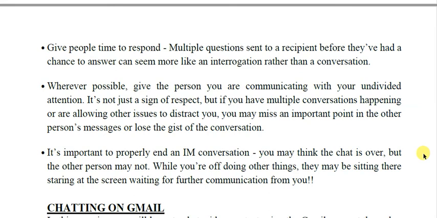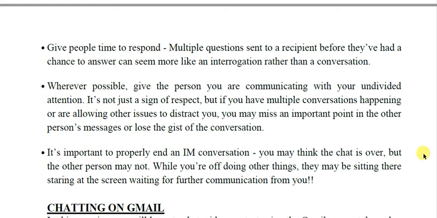It is very important to properly end an IM conversation. You may think the chat is over, but the other person may not. While you are off doing other things, they may be sitting there staring at the screen waiting for further communication from you. So whenever you have ended your communication, you must end it properly and tell the other person that you have completed the chat. Then you should sign off. Otherwise, the other person will be waiting for you to send some communication.